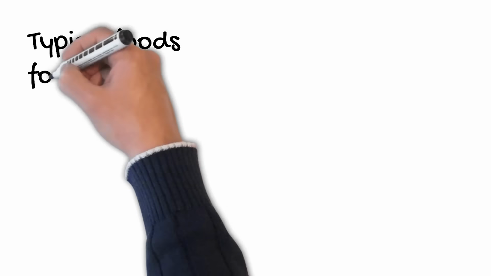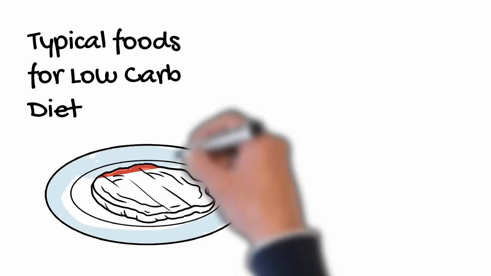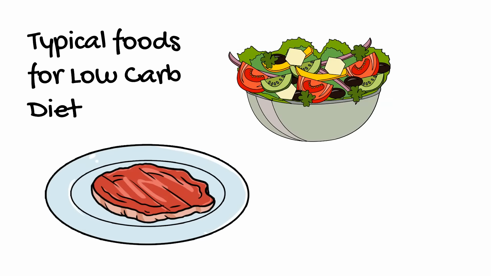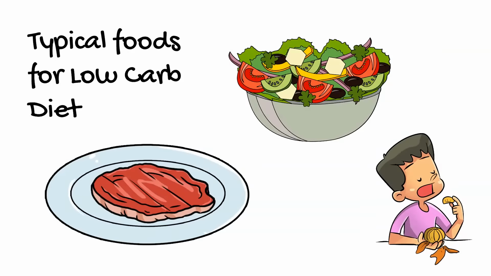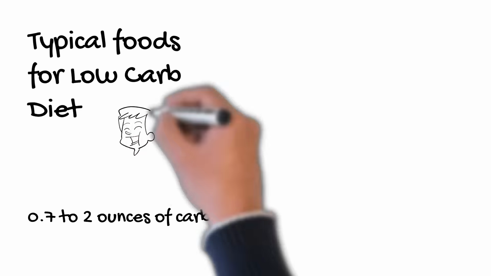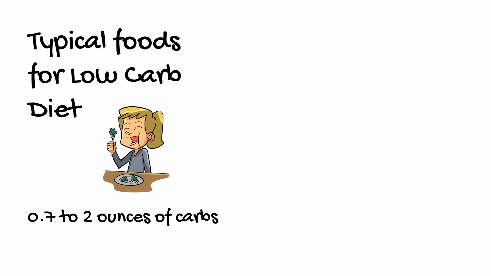In general, a low-carb diet focuses on proteins and some non-starchy vegetables. A low-carb diet generally limits grains, legumes, fruits, breads, sweets, pastas and starchy vegetables, and sometimes nuts and seeds. However, some low-carb diet plans allow small amounts of fruits, vegetables and whole grains. A daily limit of 0.7 to 2 ounces of carbohydrates is typical with a low-carb diet. These amounts of carbohydrates provide 80 to 240 calories.